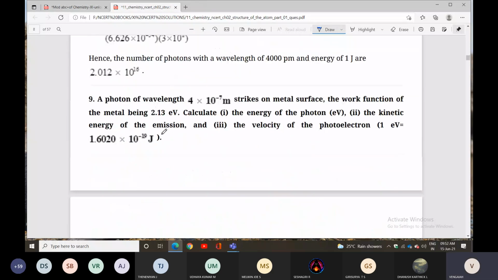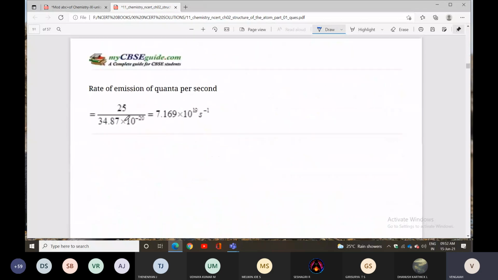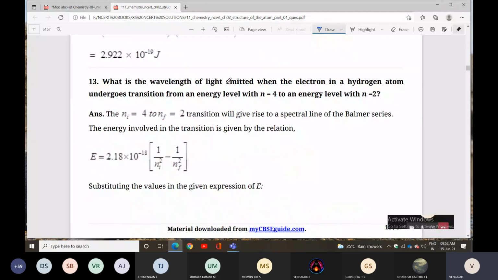What is the wavelength of light emitted when the electron in a hydrogen atom undergoes transition from n equal to 4 to n equal to 2? Here the initial line is 4 and the final line is 2. So this transition will give rise to a spectrum line of the Balmer series, because the second one is the Balmer series. The Lyman series is first, second is Balmer, third is Paschen, fourth is Brackett, and fifth is Pfund series, according to the hydrogen spectrum. So this is a spectrum line from the Balmer series.